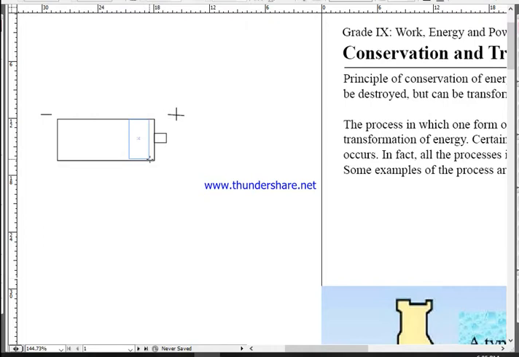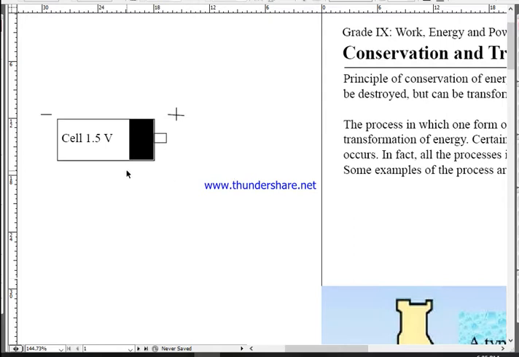We use batteries in several fields, for example in torchlights, remote controls, our watches, toy remote control cars, and in many other devices.